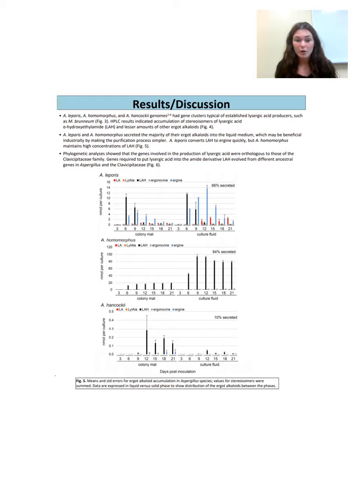Aspergillus homoeophyus also showed that it could be very useful industrially due to its ability to maintain its already high concentrations of LAH over time. On the other hand, Aspergillus leporus converts most of its LAH into ergine after about 9 days.